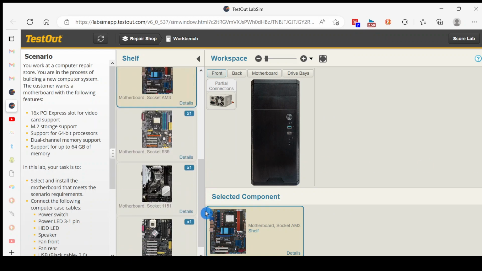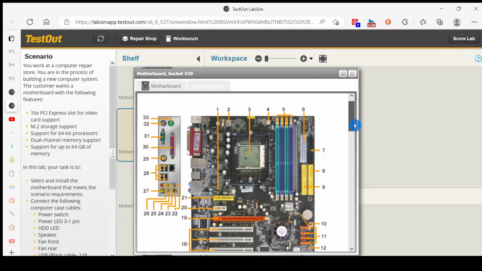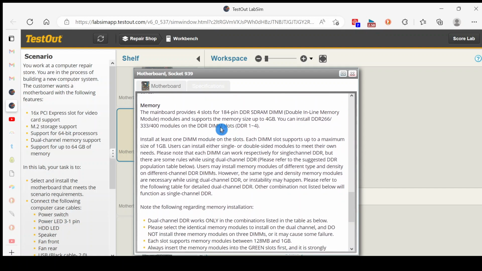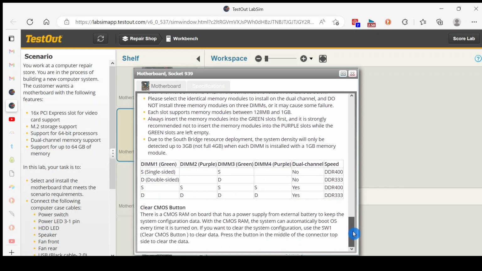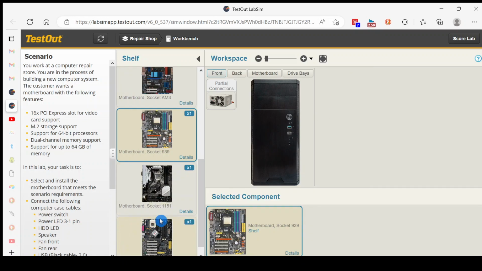We can scroll down to the next choice, motherboard socket 939. Click on details, specifications, scroll down to the memory. There are 4 slots we see, and 4 times 4 looks like this would have 16 at the max, so this motherboard socket 939 will not have enough memory.